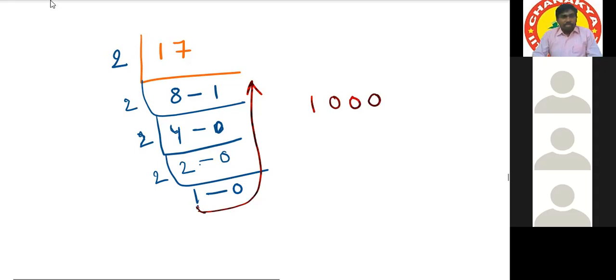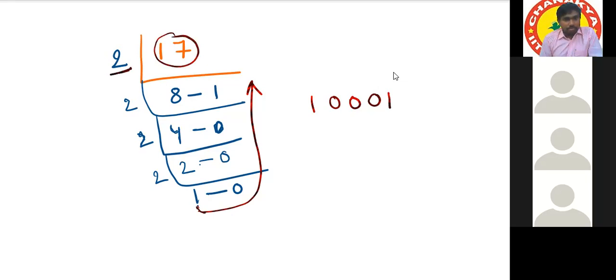Let me explain one more time. We have to divide the given number by 2. How many times will 2 go into 17? 8 times with remainder 1. Yes, that is what I have written here. 8 times with remainder 1.